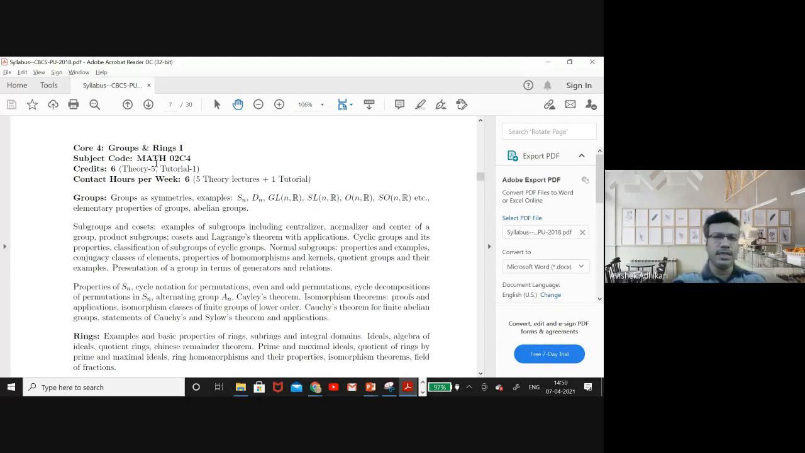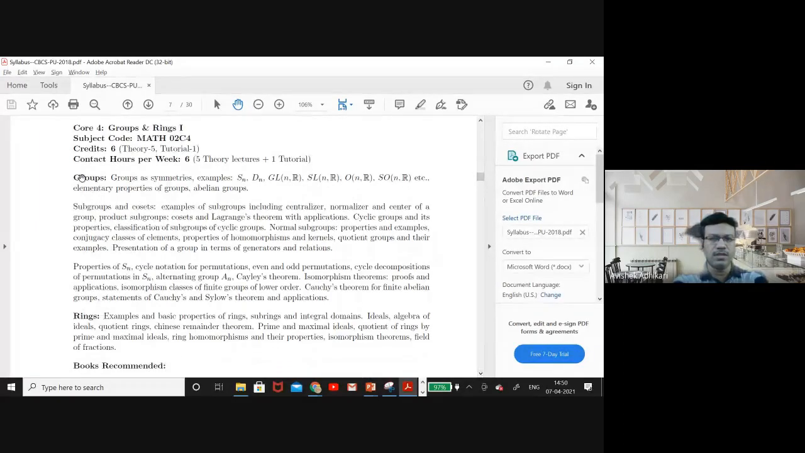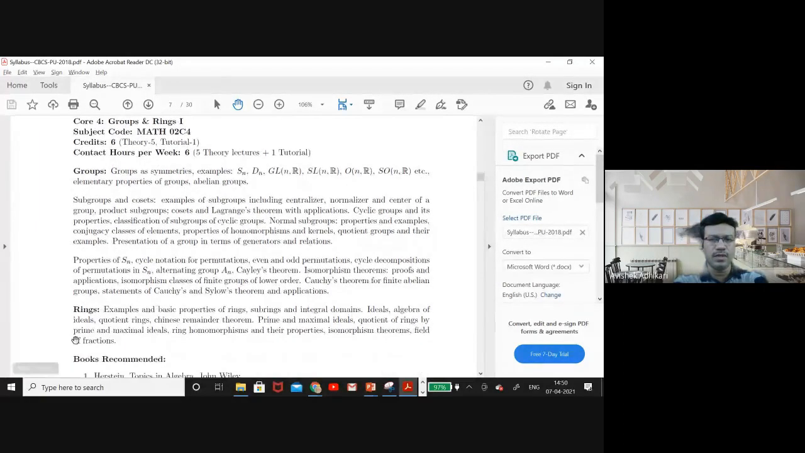As you see here in the syllabus, if you look at this portion of the whole syllabus, this part is for group and this is for ring. You can understand that the group part is much more than the ring part, maybe twice the size of the rings. So mostly we'll emphasize groups, and this course will be targeted at a little more advanced level. For example, you will be able to appear for the JAM exam.